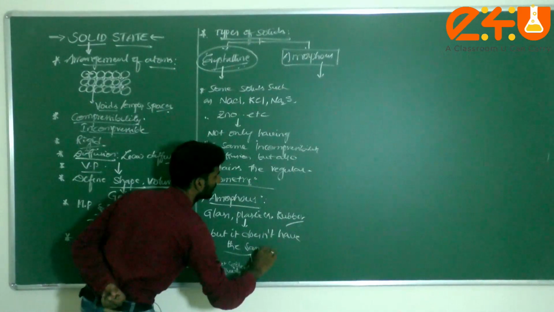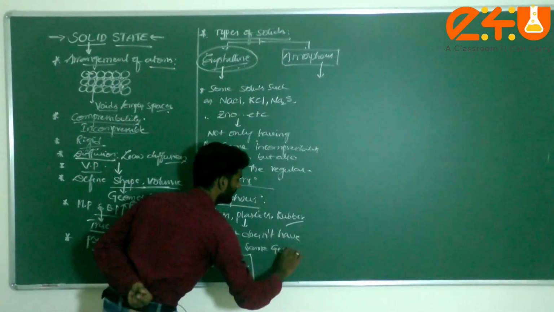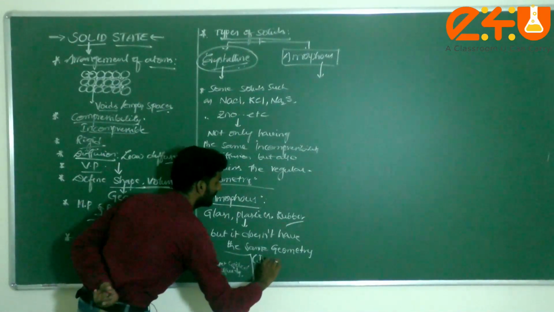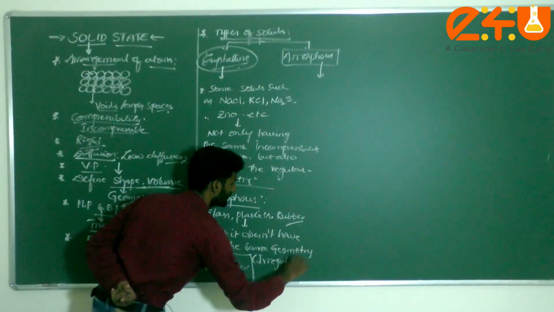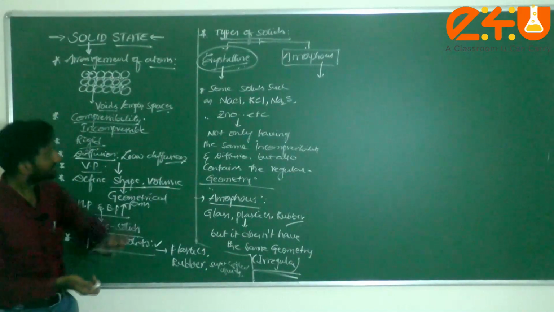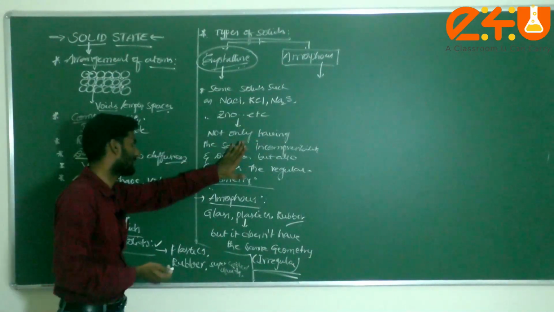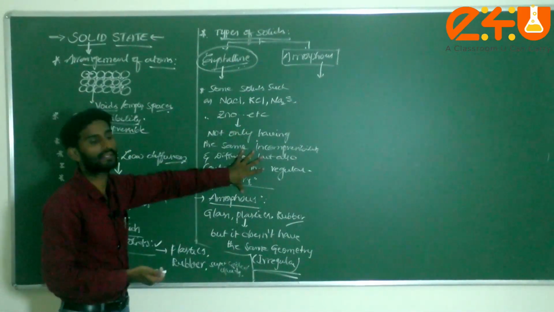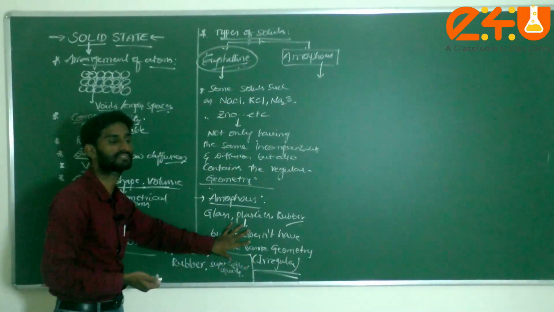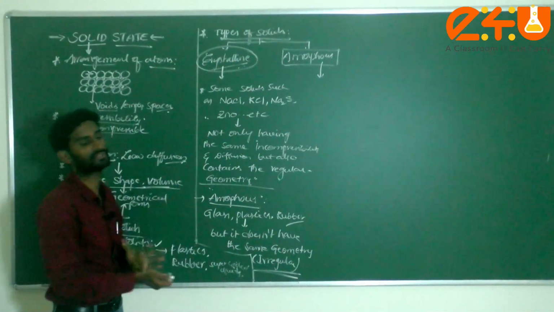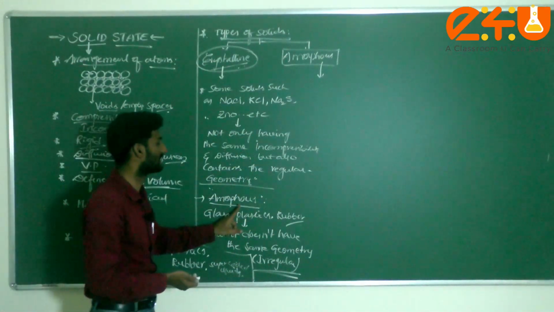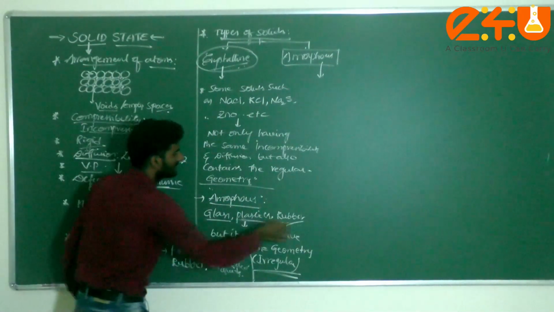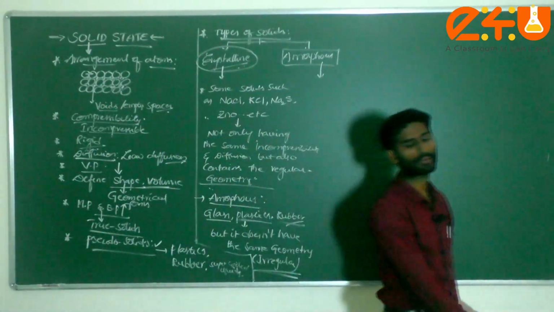but they don't have the same geometry; we can call it irregular geometry. What is irregular geometry, dear students? Incompressibility, boiling point and diffusion will be common in both cases, but crystalline has a regular geometry, whereas in the case of amorphous, dear students, the geometry of the solids is irregular. Such types of solids are called amorphous. Examples of amorphous solids: glass, plastics, rubber. These are very important.